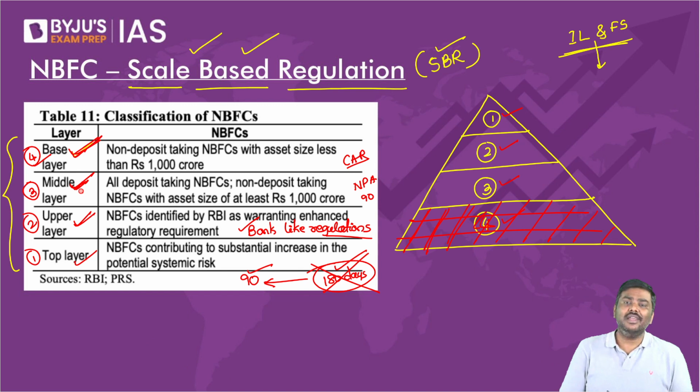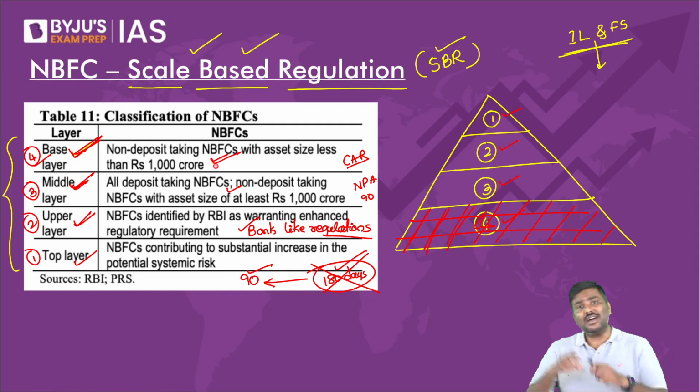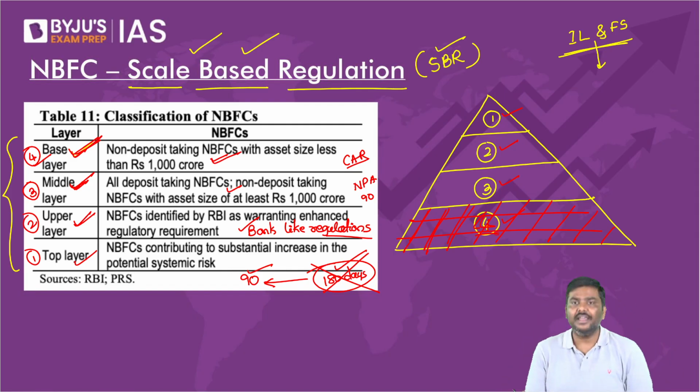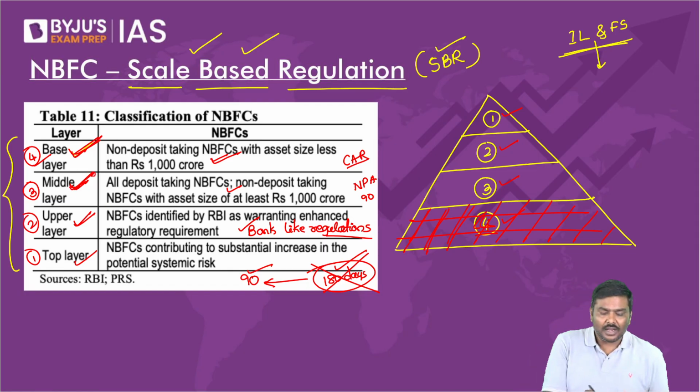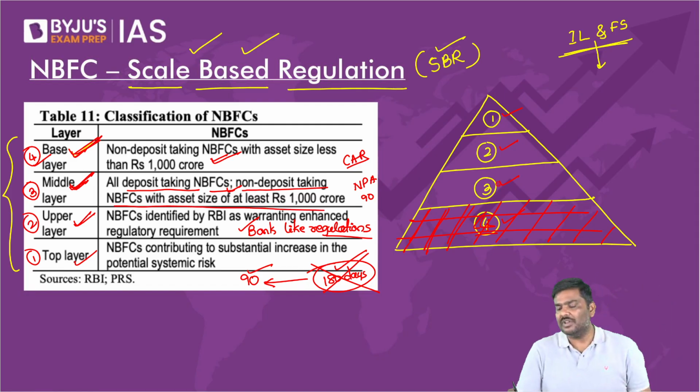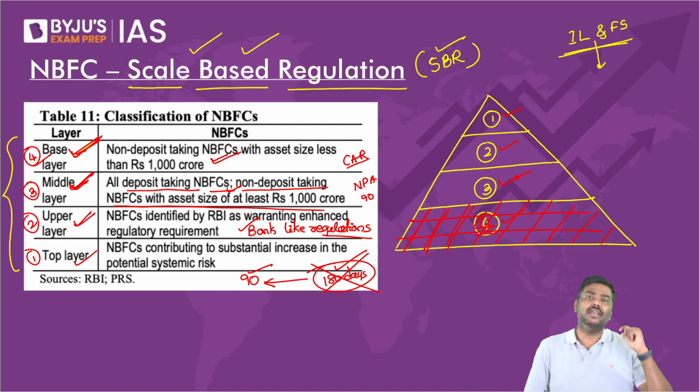Above that, we have the middle layer. Please look at the differences here. Non-deposit taking NBFCs with an asset size of less than 1,000 crore rupees will be kept in the base layer. When you move to the middle layer, all deposit taking NBFCs plus non-deposit taking NBFCs with an asset size of more than 1,000 crore rupees will be kept in the middle layer.